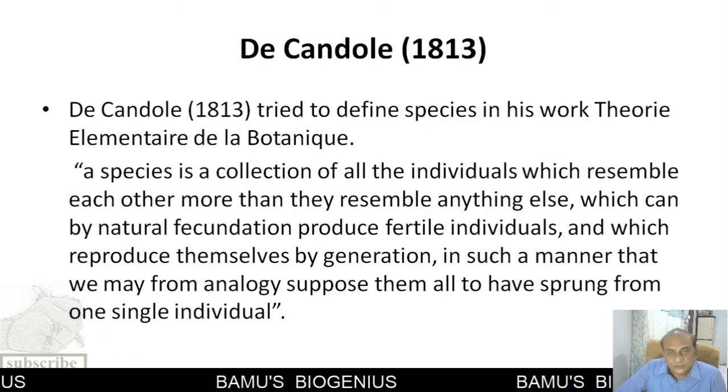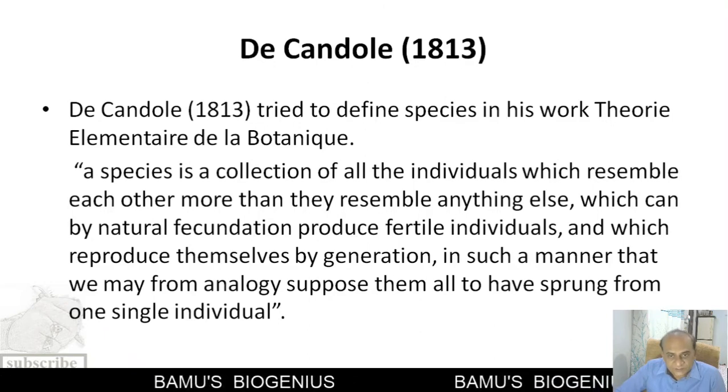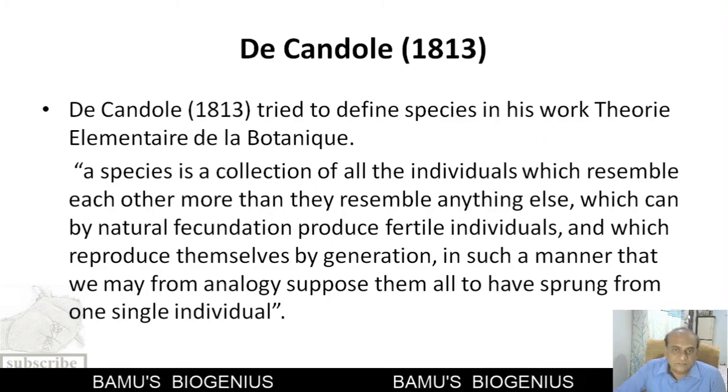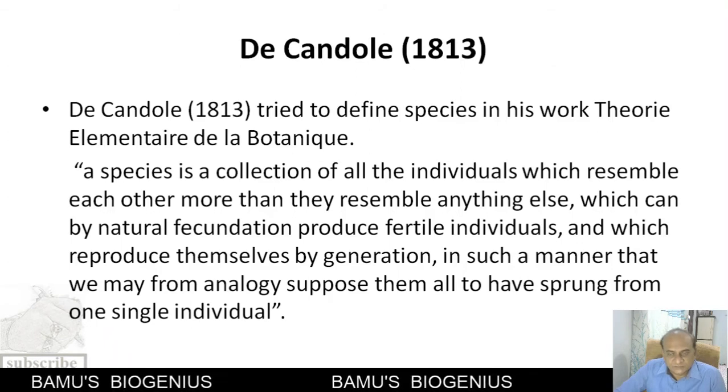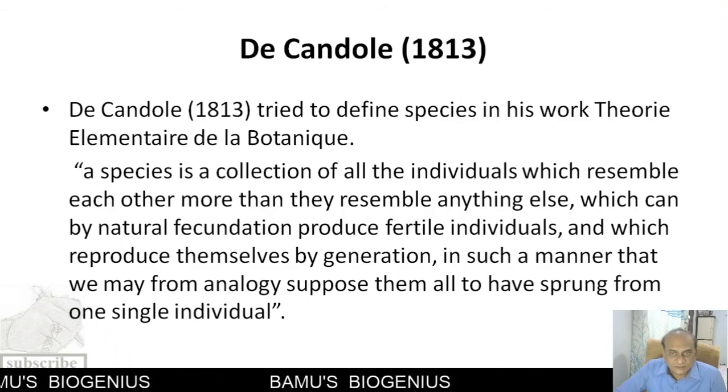So he gave emphasis to the resemblance as well as the fecundity of those individuals when they breed among themselves. This is the definition given by De Candolle in 1813.